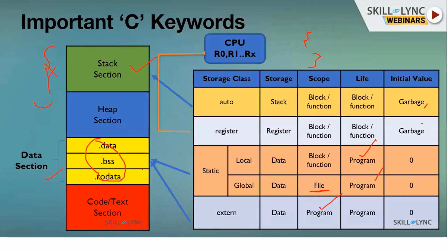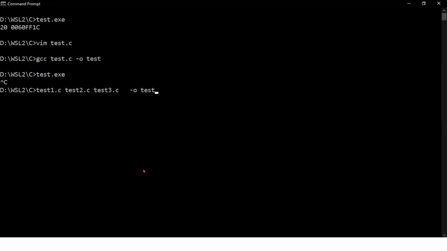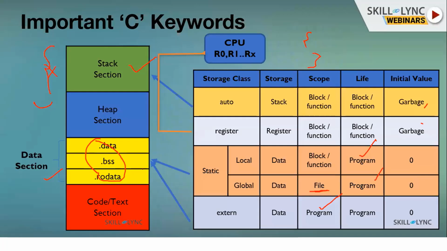So whenever I am loading the program, if I just execute this and enter it, this program is loaded. Whenever this program is loaded, the execution is still not started, right? The program execution is not started. So whenever that program is loaded, these variables will be initialized with zero, so that you should not get any malfunction value.